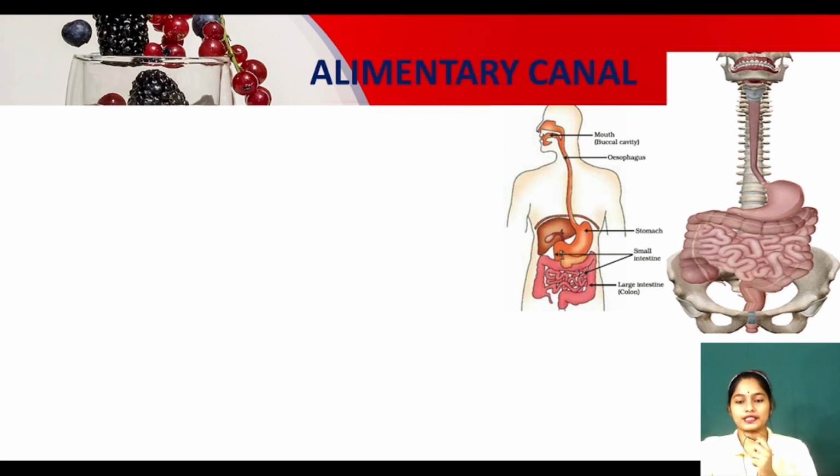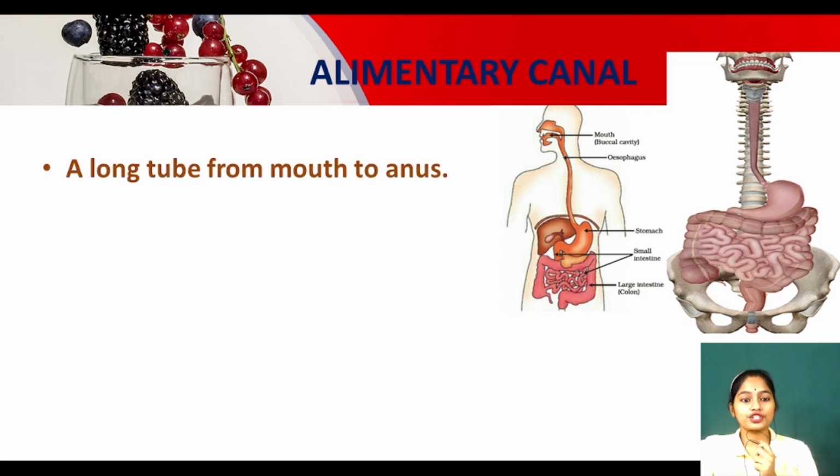Clear? Now see, a long tube from mouth to anus. It is a very long tube which starts from our mouth and ends at our anus. It continues from the mouth, then through the esophagus, stomach, small intestine, large intestine, and the ending one is the anus. Look here.